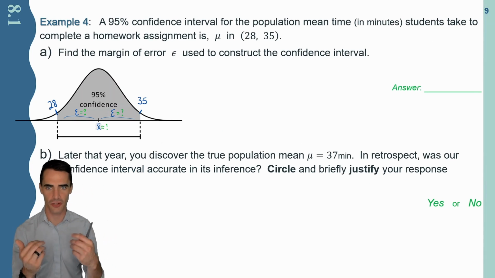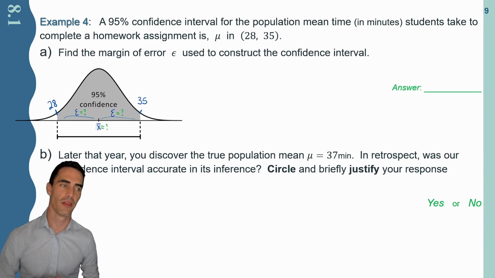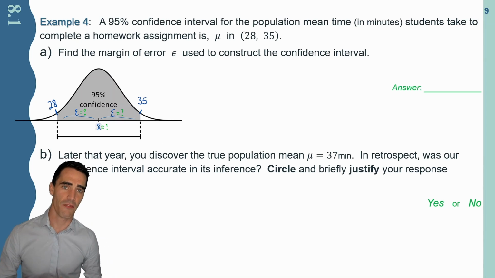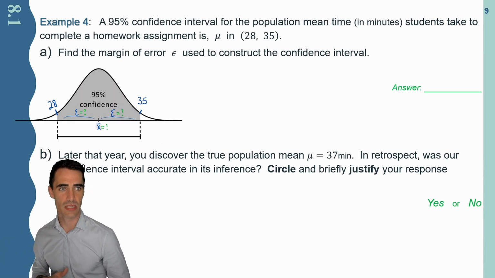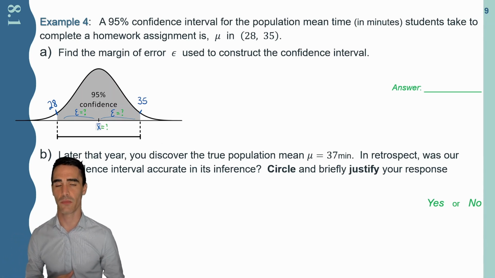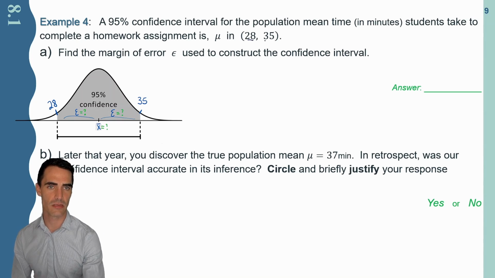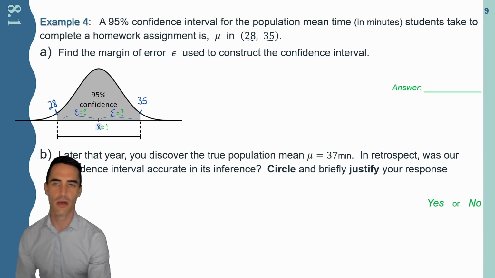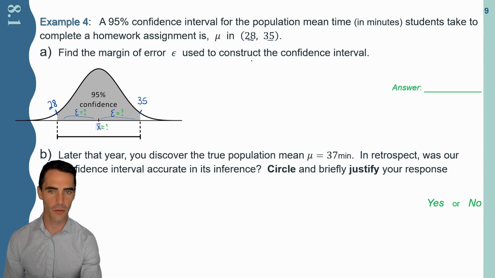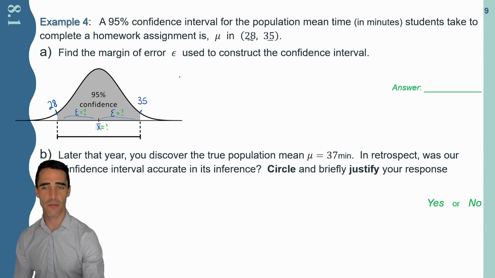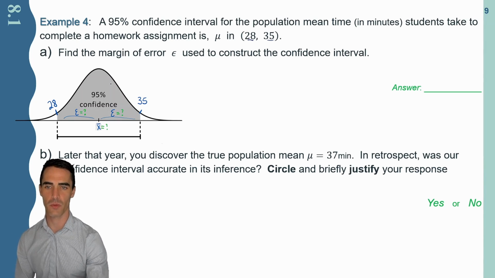Let's actually look at extracting information from these confidence intervals. For the first one, a 95% confidence interval for the population mean time in minutes students take to complete a homework assignment is given in this interval. Let's say 28 minutes on the low end and 35 on the large end. What I want to do, I want to find some ingredients, is what is the margin of error used to construct this confidence interval? I have a picture up above to kind of help you out with this one.